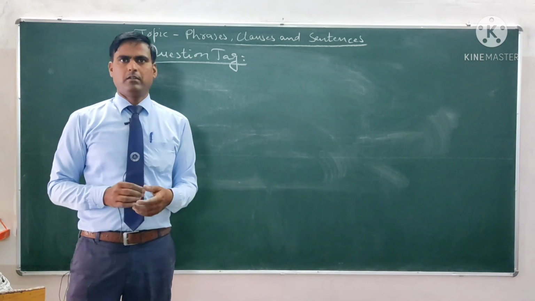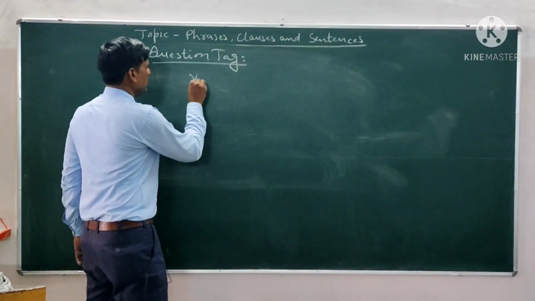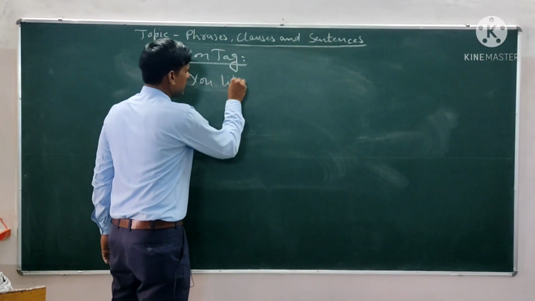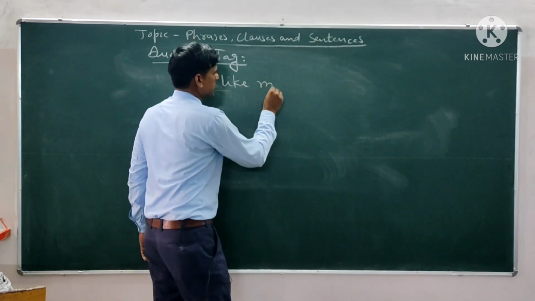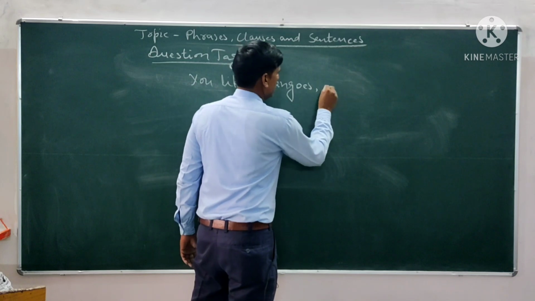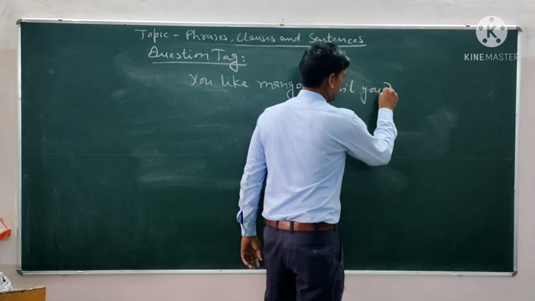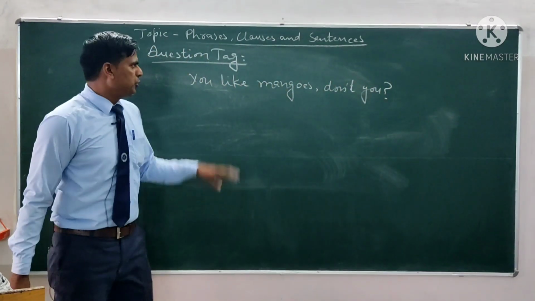For example, you like mangoes, don't you? You like mangoes.